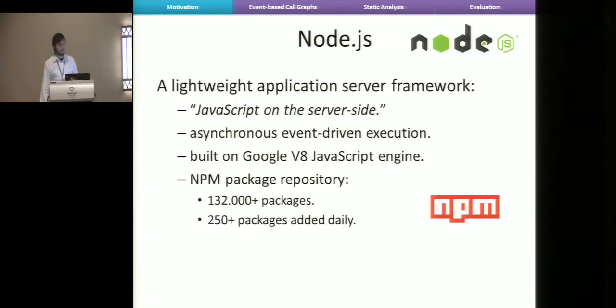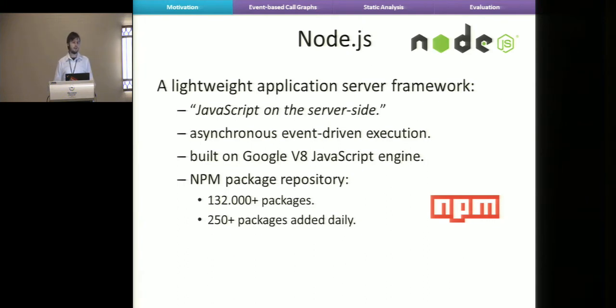So just a brief recap of what Node.js is. The idea behind Node.js is that you want to write JavaScript applications that run not only in the browser, but also on the server side. This allows you to use JavaScript as a regular programming language where you have access to the file system and operating system facilities and so on. It's built on the V8 JavaScript engine, and it's hugely popular.